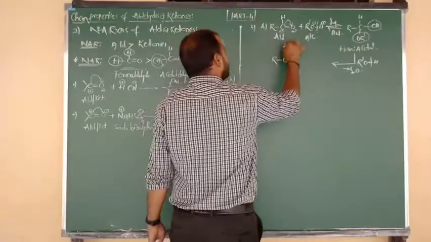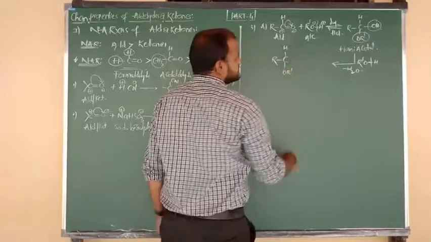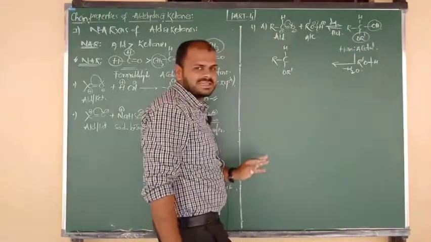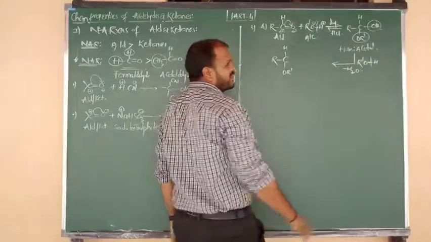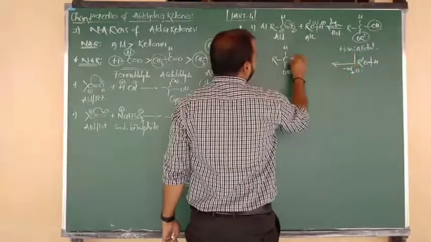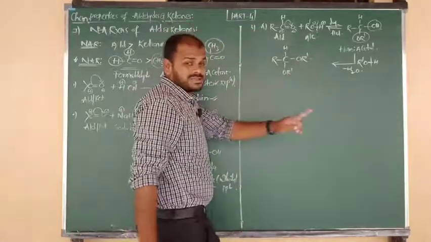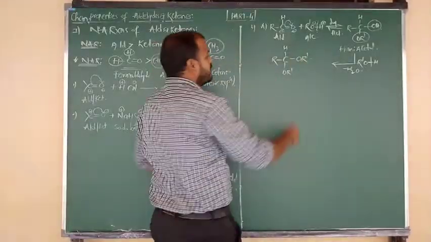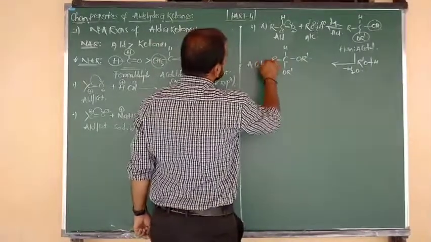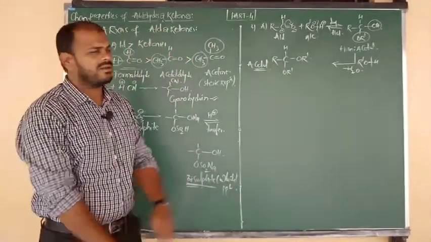So what will be the expected product here? R bonded to C, above the plane H, and below the plane OR minus. This group I am going to write as it is. H plus combines with OH minus and is eliminated in the form of water. Remaining is again an alkoxy group. So two alkoxy groups are there. Gem dialkoxy compounds, what are they known as, beta? Acetal.